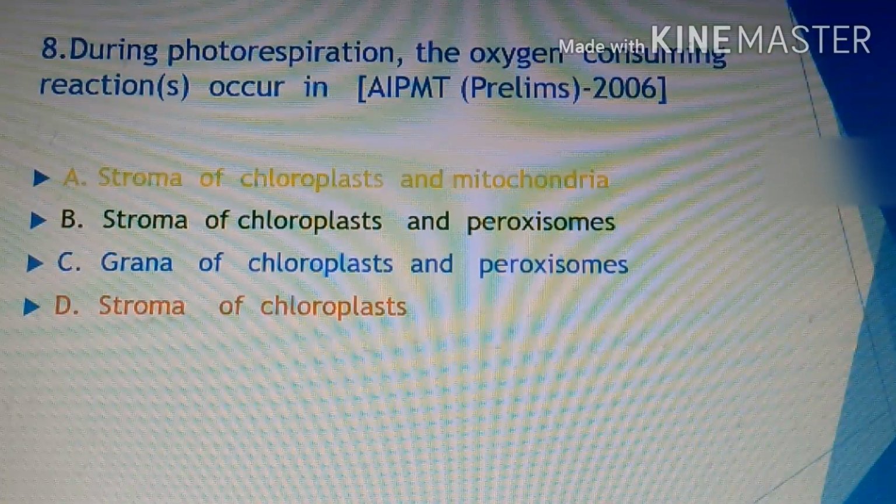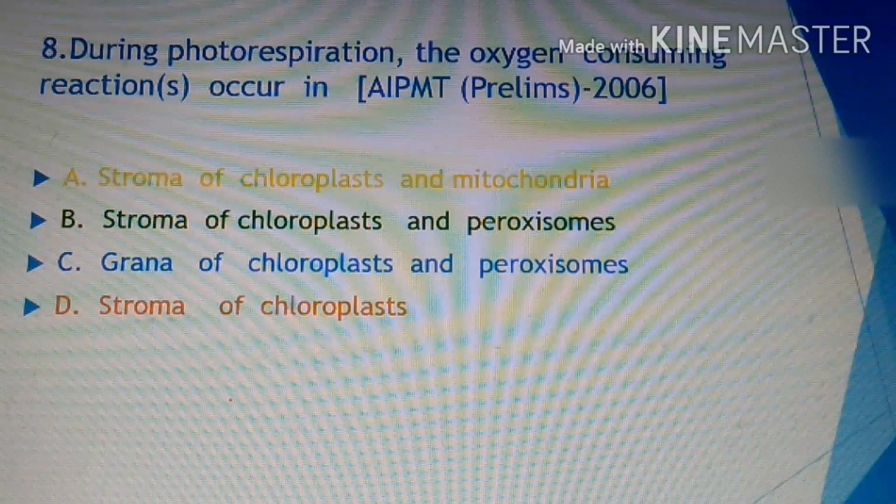The next: during photorespiration, the oxygen consuming reactions occur in. It is known to us that photorespiration is a mechanism completed through three cell organelles: the chloroplast, the peroxisomes and mitochondria. In mitochondria, CO2 is released. This mechanism can cause a 25% loss of fixed CO2. So this is the mechanism related to reduction of photosynthetic yield, and in mitochondria CO2 is released,